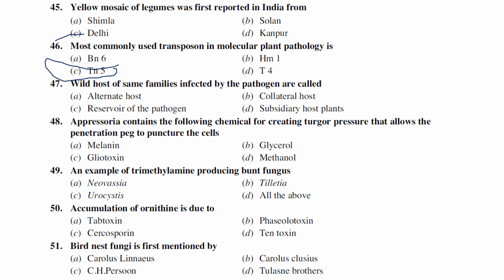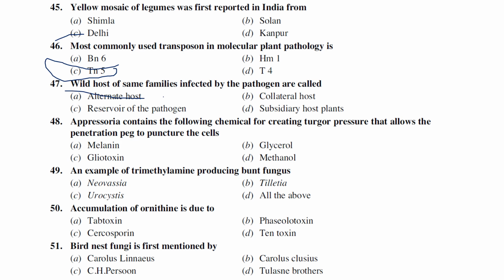Wild hosts of the same family infected by the pathogen are called. I repeat, wild hosts of the same family. So alternate host is a different family. Collateral host is the same family. Collateral host is also known as alternative host. Reservoir of the pathogen, subsidiary host pathogen.